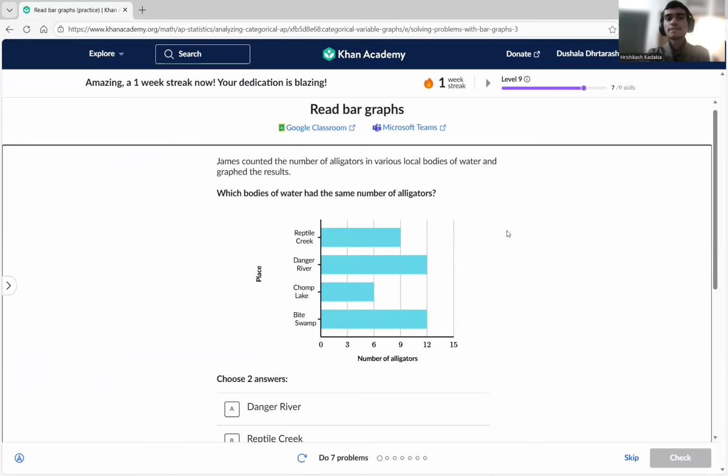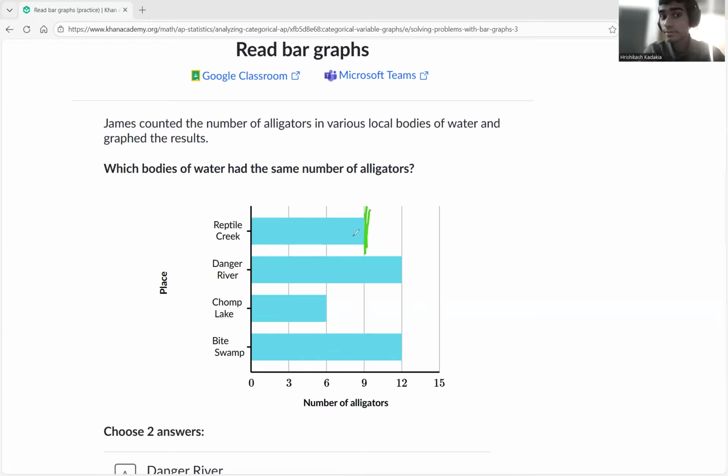And then it's graphing that Reptile Creek has nine. So basically just going up to nine. So it's nine alligators in Reptile Creek. Danger River is 12, so it's about 12 alligators. Chomp Lake is about six alligators. And Bite Swamp is about 12 alligators.